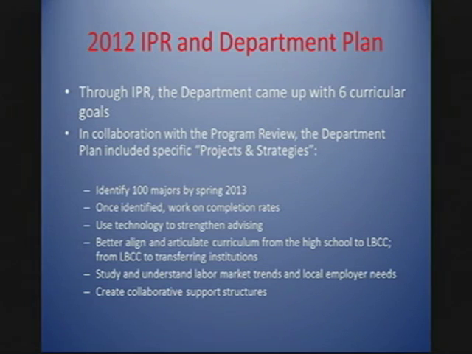Your IPR usually is a 3-year plan, but we've sort of moved fast, and we've taken care of the goals that we set within about a year and a half. And then in collaboration with the program review in our department plan, we came up with some projects and strategies, one of them being identify 100 majors by spring of 2013.